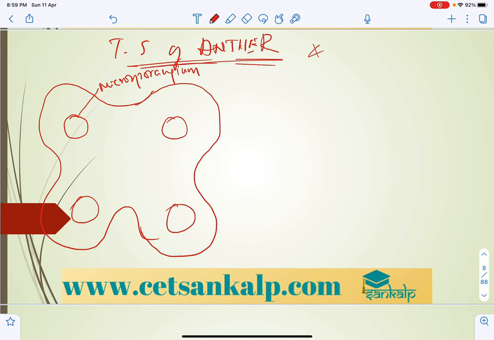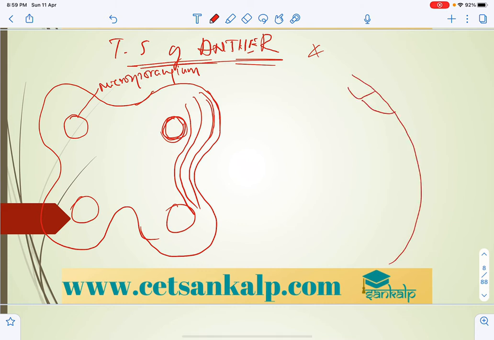The anther wall is made up of 4 layers. If you write like this, 1, outermost, 2, 3, and 4, and inside, one more, that is sporogenous cells. So here we can take this structure like this. The outermost layer is called as epidermis.